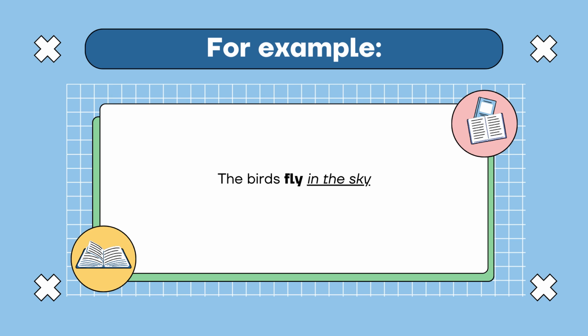As you can see, the phrase in the sky describes the verb fly, and the final step is to identify the phrase as an adjective phrase or adverb phrase. As you can see, the phrase in the sky describes the verb fly, so it is an adverb prepositional phrase.